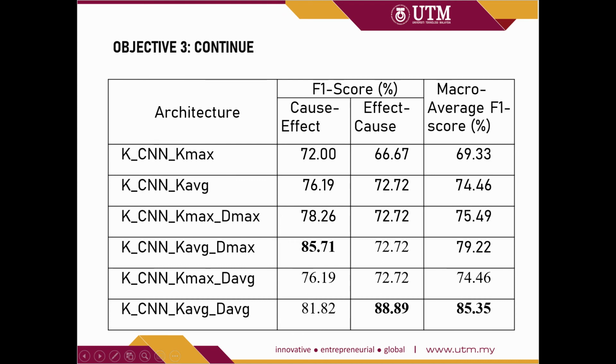Then for the third architecture, which has the data-oriented channel, it shows better performance when compared to the base model.